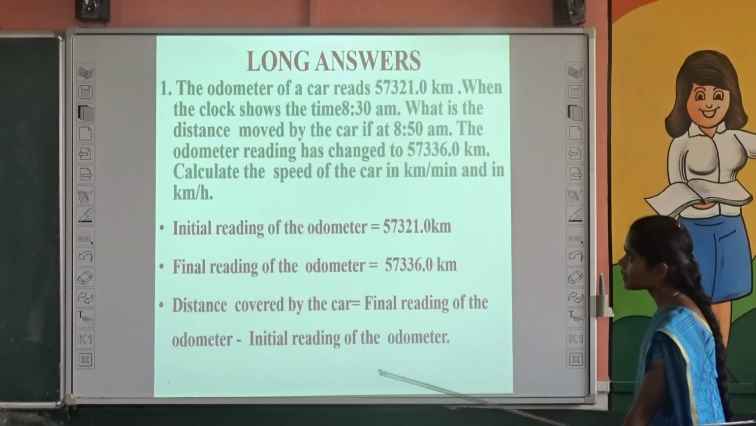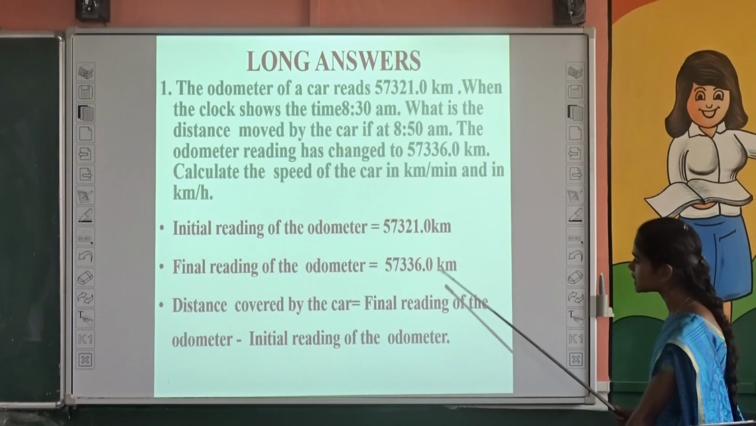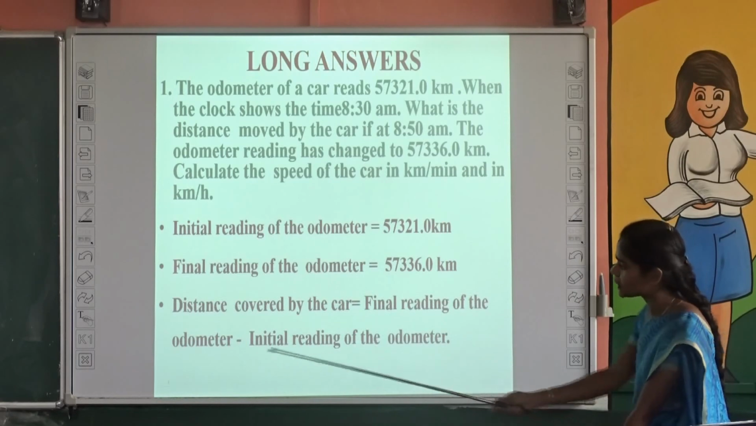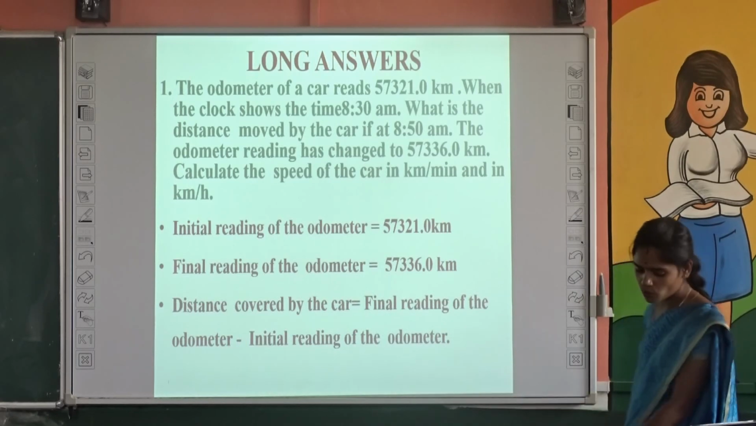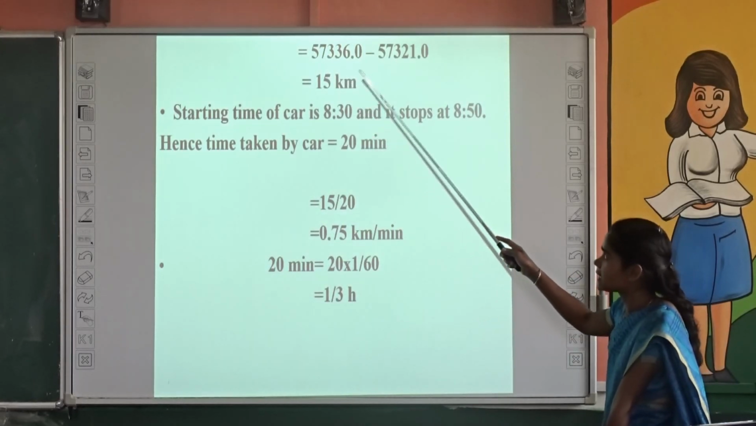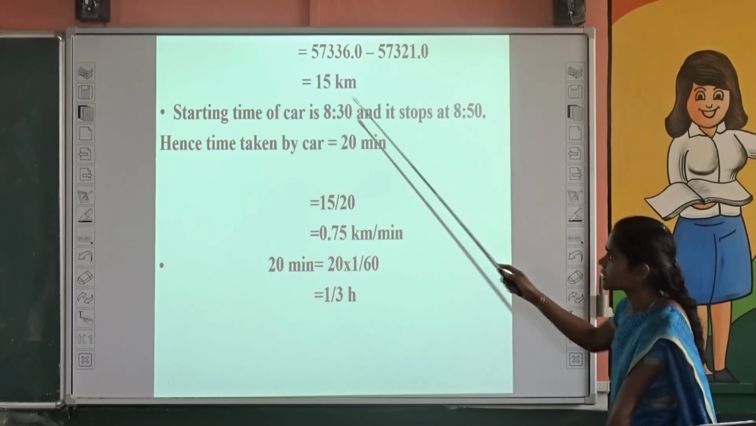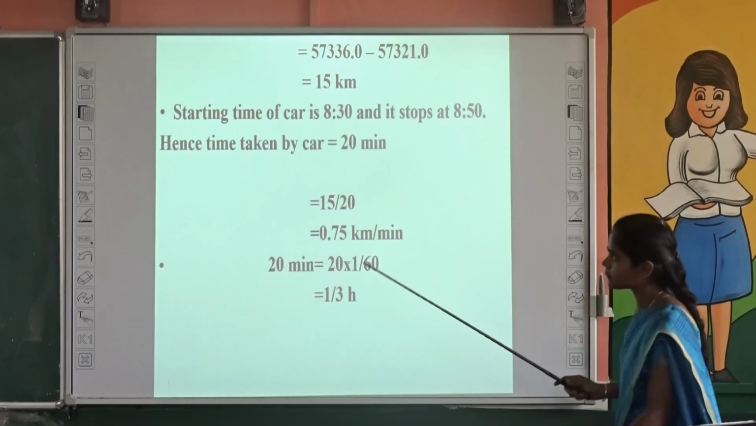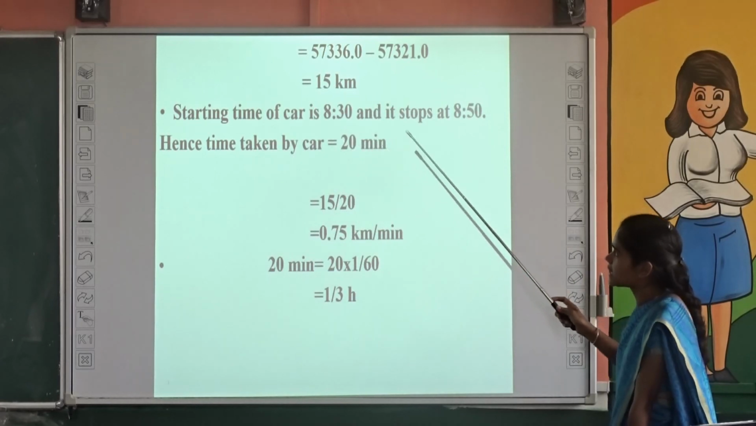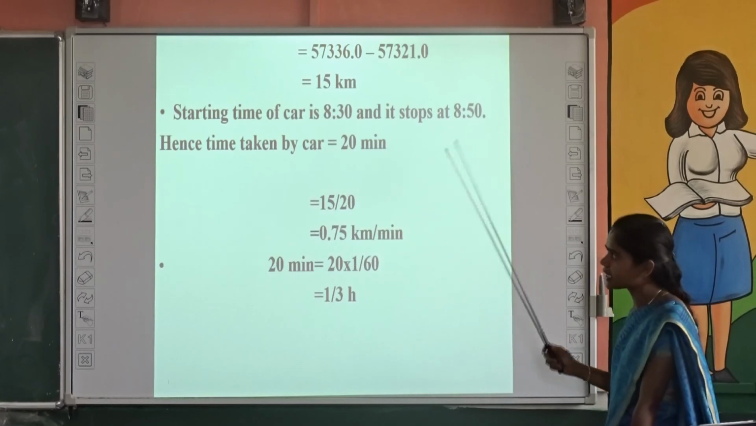Okay, see the initial reading of the odometer is 57,321 kilometers and the final reading of the odometer is 57,336 kilometers. So the distance covered by the car is final reading of the odometer minus initial reading of the odometer. So 57,336 minus 57,321 is equal to 15 kilometers. And the starting time of the car is 8:30 a.m. and it stops at 8:50. Hence time taken by the car is equal to 20 minutes.